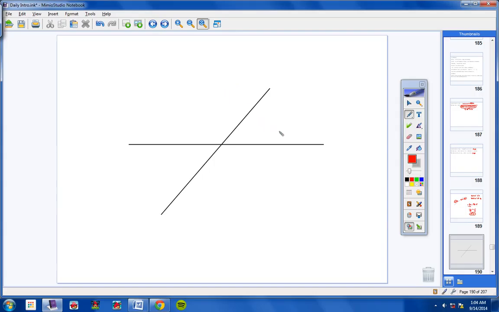And for this angle right here, we're going to put 6x plus 19. Please copy that down. And then right here for this angle, we're going to call this angle x. Now, students, please listen to me. These two angles here are called a linear pair. You should know that. You might have forgotten that, but you should know that. Remember what a linear pair is? A linear pair is when you have a straight line that's 180 degrees, and then a line coming off of it like this. And these two angles here and here are called a linear pair.